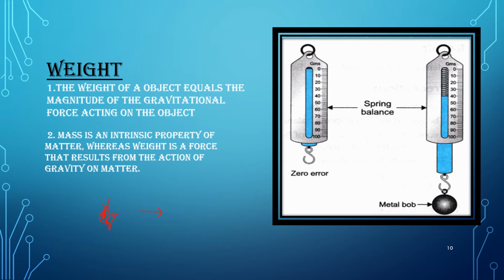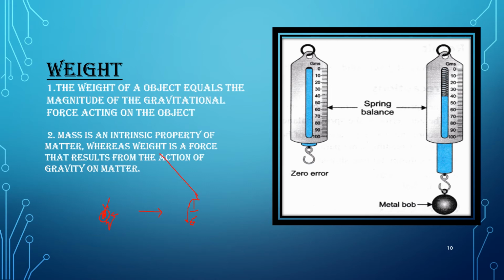The mass of the body always remains the same, but weight changes with the force. You might have heard the example: on the moon, our weight will be one sixth because the gravitational force acting upon us is very less. Because of that, our weight is reduced there.